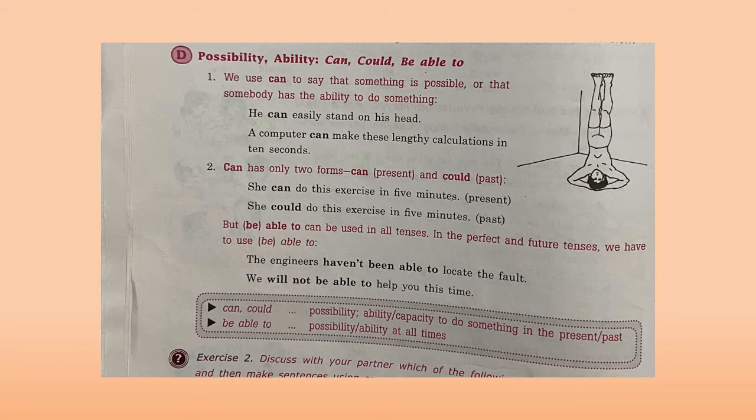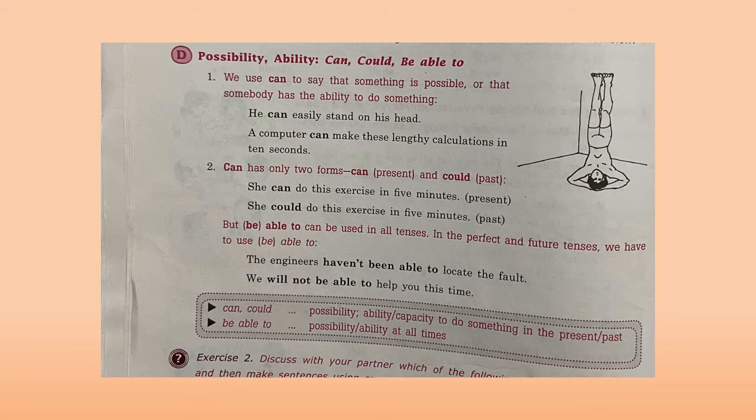But here are the different uses of can, could and be able to. They are used for possibility and ability. We use can to say that something is possible or that somebody has the ability to do something. For example, he can easily stand on his head. He can, not everyone. So here, he can easily means he is capable enough to stand on his head.